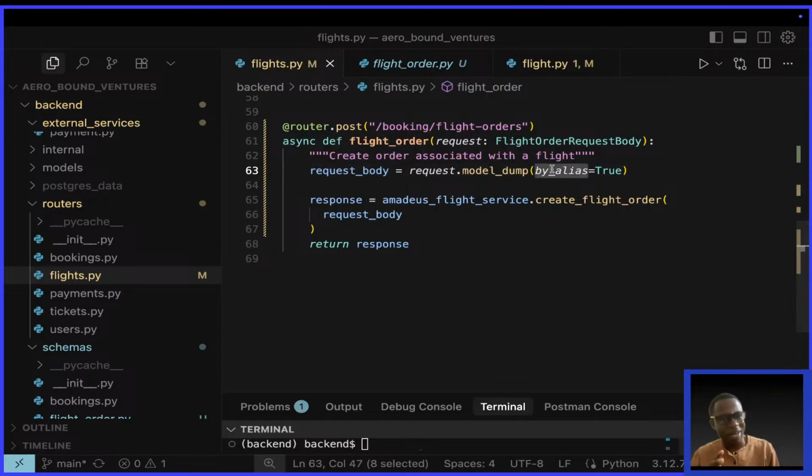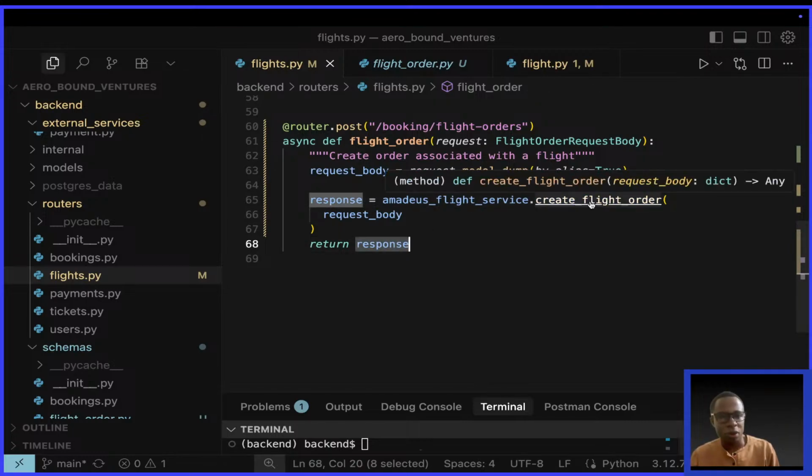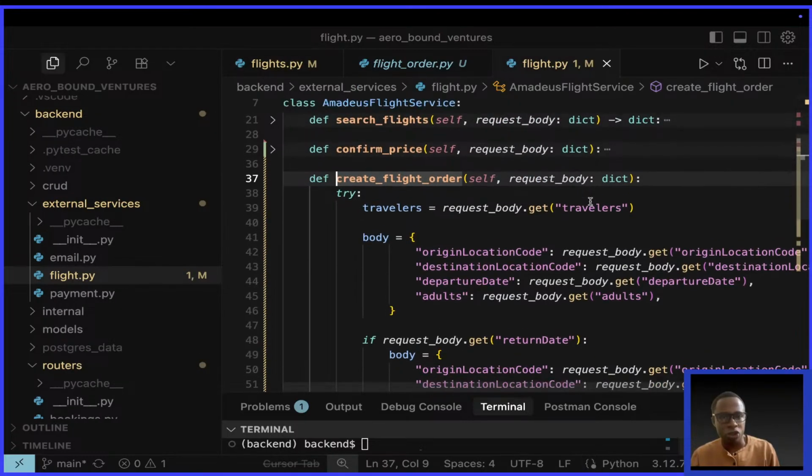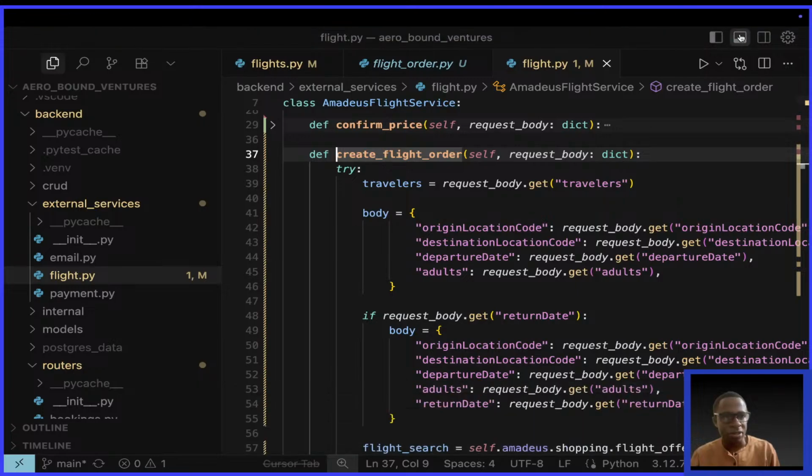By alias, because tree is not really necessary. It was something I was just trying out: if your Pydantic model has aliases, they will be maintained. Then after that, I simply pass this request body to the create flight order, and this create flight order returns the response, which I return to the user.